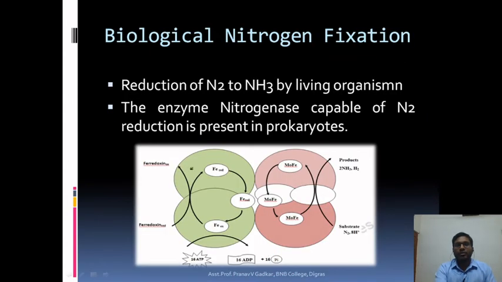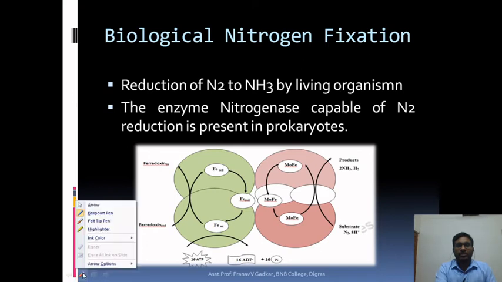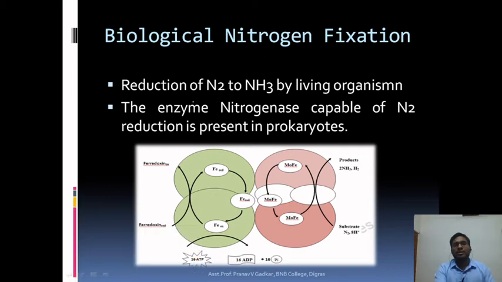Then what is biological nitrogen fixation? Biological nitrogen fixation is nitrogen fixation which involves living organisms like bacteria, prokaryotes. In it, atmospheric nitrogen is converted into ammonia by living organisms like microbes and bacteria. The enzyme nitrogenase complex is very essential for nitrogen fixation, is present in some prokaryotes, and is capable of reduction of this nitrogen.